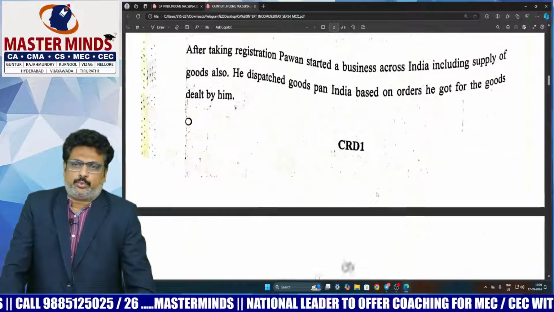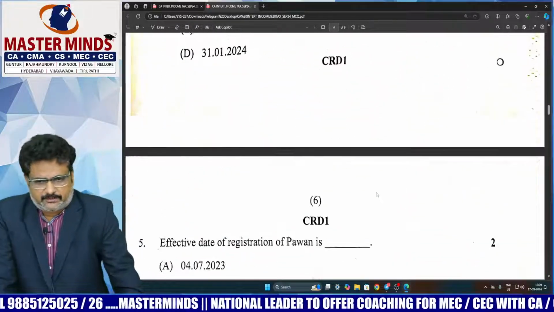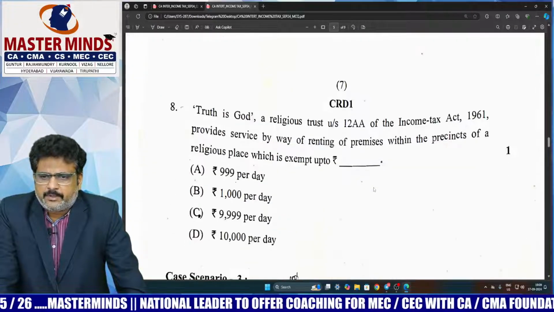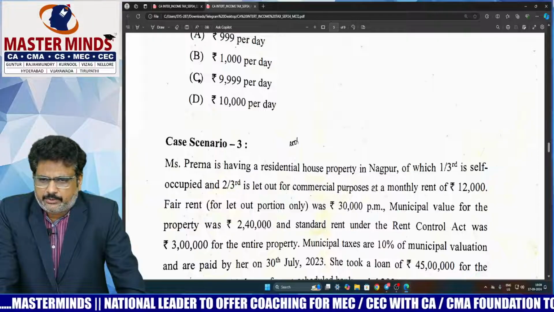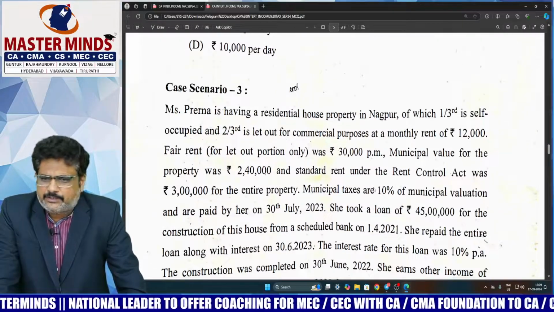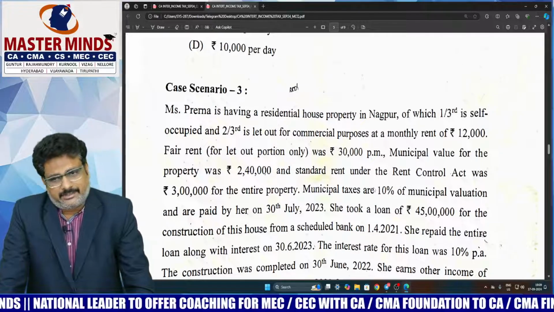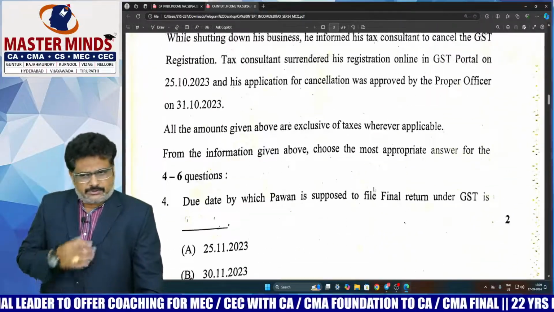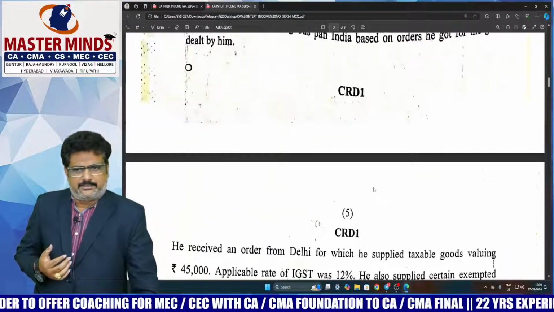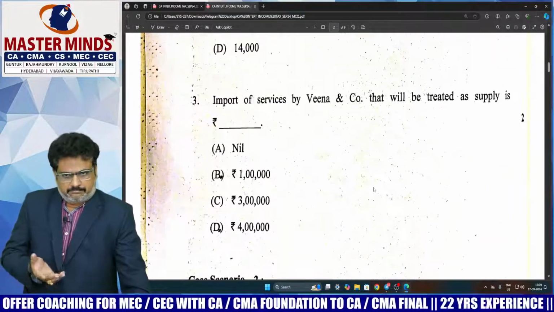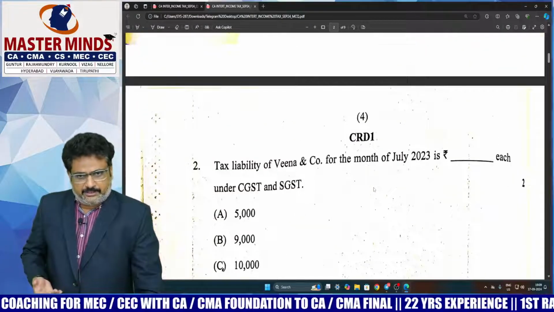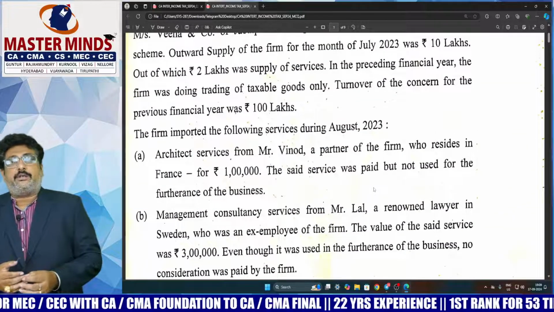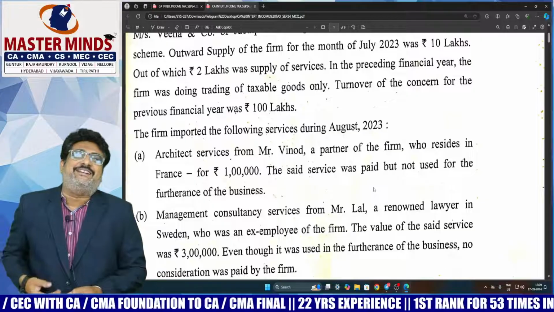So these two, case scenario 2 is with respect to GST, and I think from scenario 3 onwards, it is with respect to your income tax. So with respect to MCQs, when I observe this particular paper, it was a little bit easy in comparison with the descriptive.